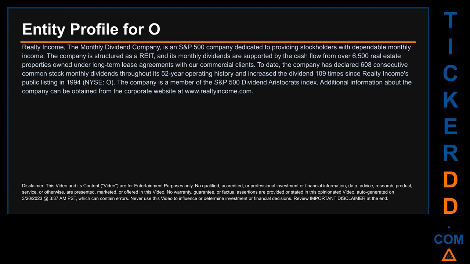To date, the company has declared 608 consecutive common stock monthly dividends throughout its 52-year operating history and increased the dividend 109 times since Realty Income's public listing in 1994 on the NYSE. The company is a member of the S&P 500 Dividend Aristocrats Index. Additional information about the company can be obtained from the corporate website at www.realtyincome.com.